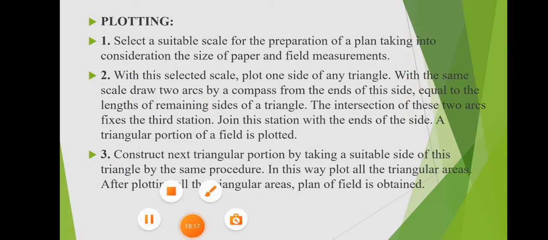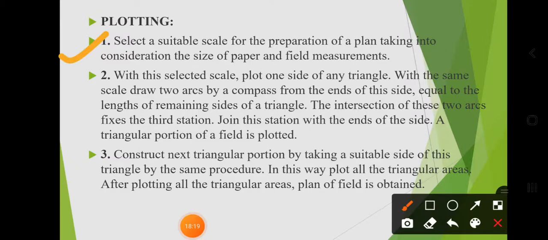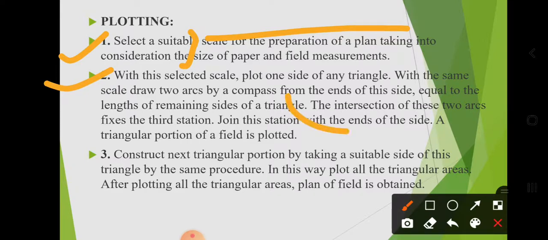Okay. Select a suitable scale for preparation of a plan, taking into consideration the size of the paper and field measurement. With the selected scale, plot one side of a triangle with the same scale. Draw 2 arcs by the compass. Take that distance in a compass and make the arc. Okay.